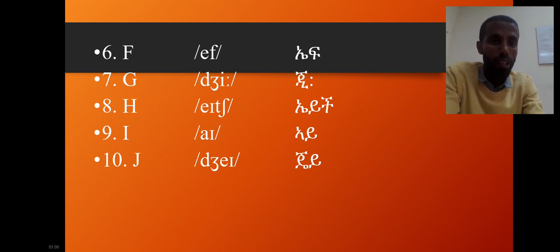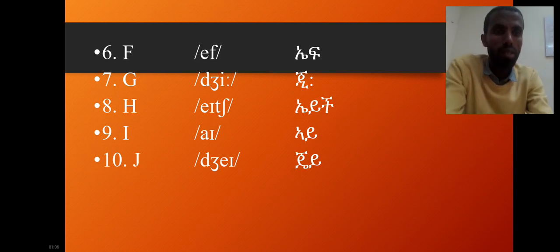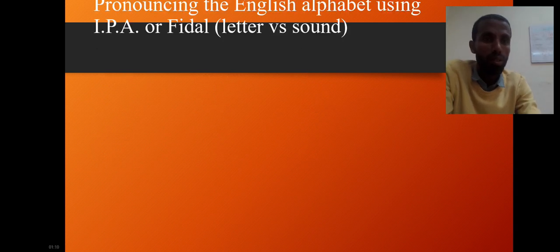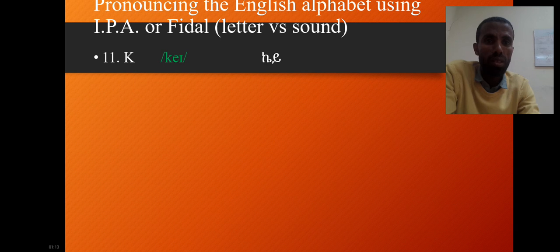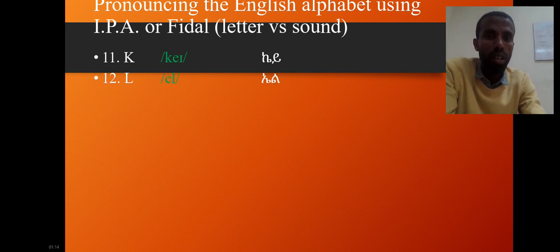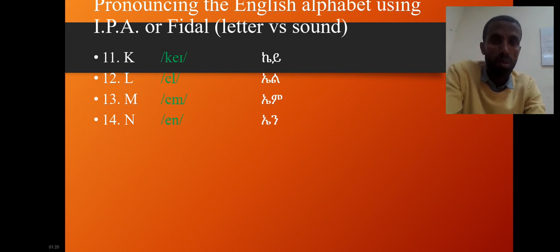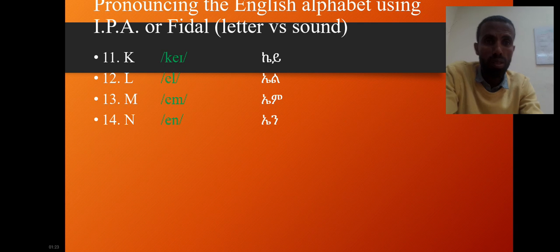Number 8 is H, there is a sound between A and G. Number 9 is I. Number 10 is J, no difference. And K, L, M, N. These are common. We have no problem with the sound of these letters.